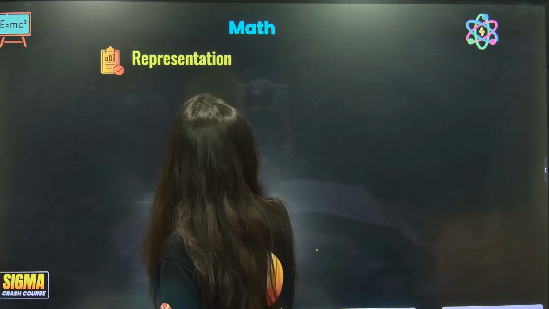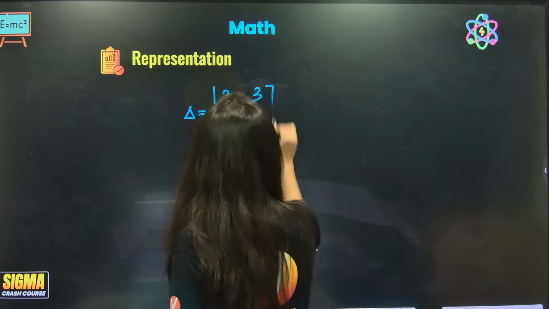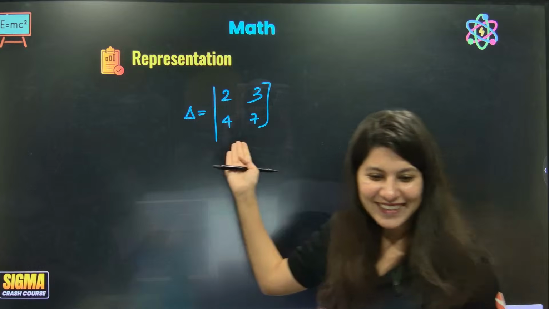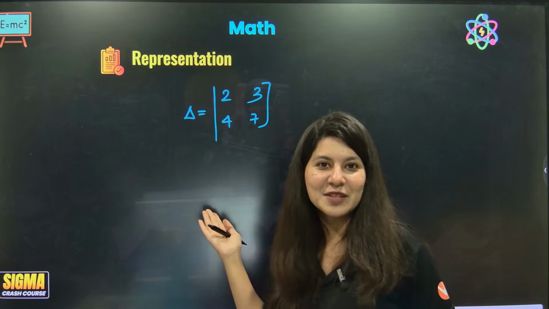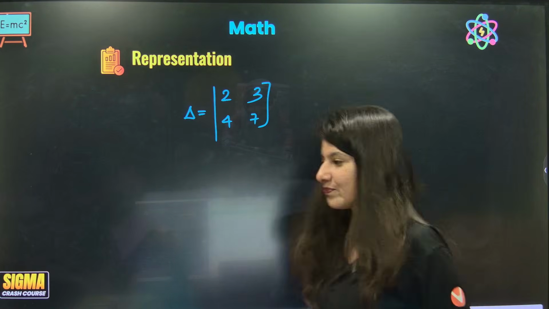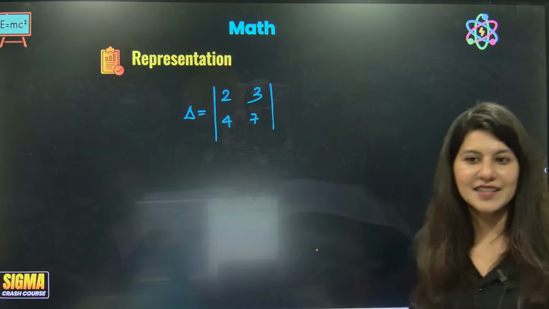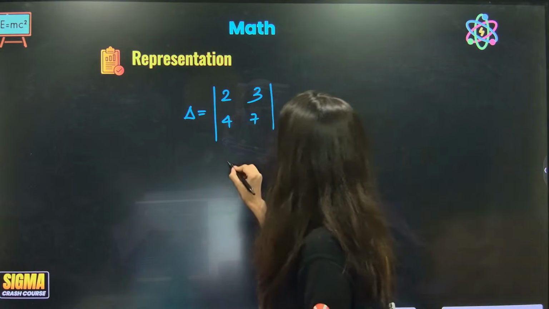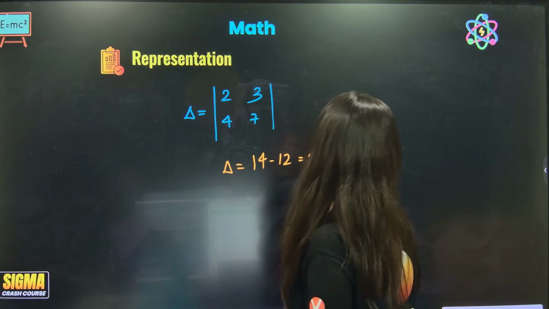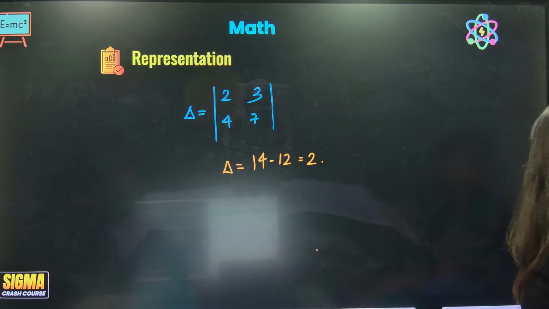Suppose delta, and this is going to be 2, 3, 4, 7. This is a determinant. Okay, sorry. What is this? Tell me, this is half matrix, half determinant. Okay, sorry. This is now a perfect determinant. How to solve a 2 cross 2 determinant? Very easy. 7 2s are 14, 4 3s are 12, so this is 2. Not a very difficult thing. Okay, solving a 2 cross 2 determinant.